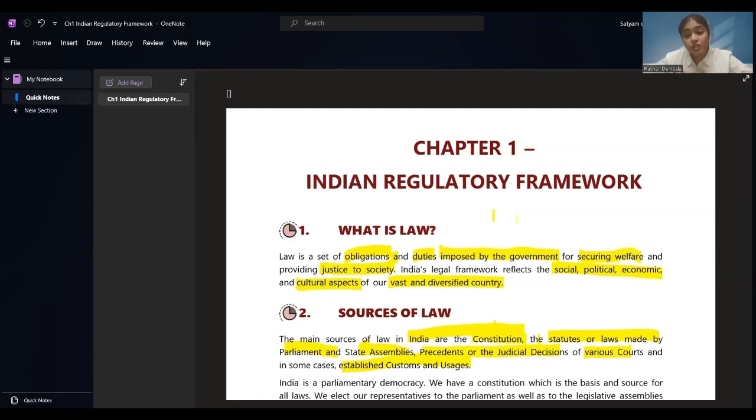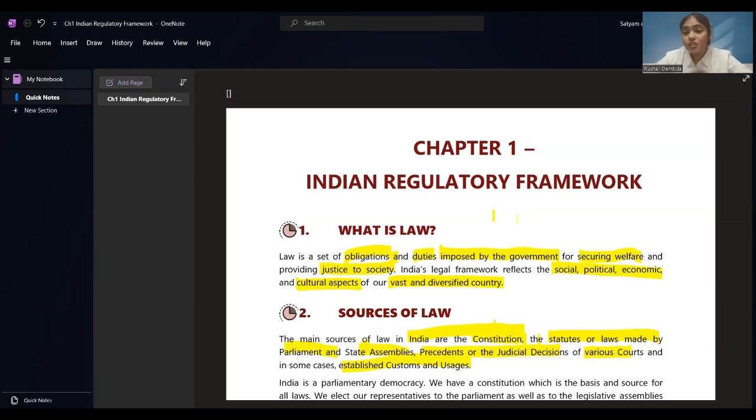Precedence of the judicial decisions. That means whatever judicial decisions were taken, we have to take extracts from that, and from this law is created. Suppose a Supreme Court passes a judgment. That judgment will become a law, right? So that is what is mentioned over here.